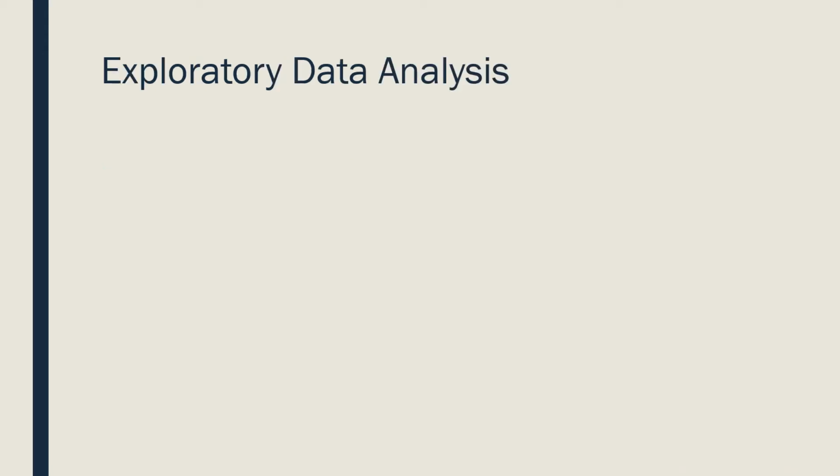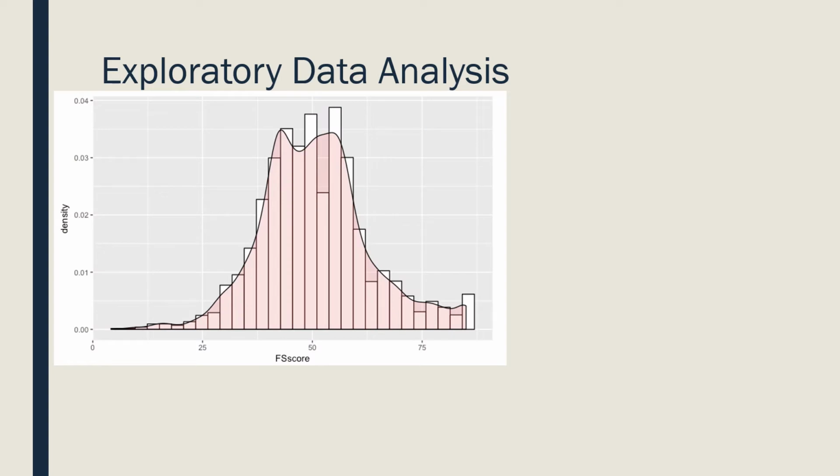Moving on to my exploratory data analysis, I started with just looking at the FS score, or the financial stability score. I used ggplot to make just a histogram here with a density layer over it. And I really am checking to see, is my data potentially normally distributed? I'm hoping it is, because I'd like to do an ANOVA test as I move forward, and looking to see if it turns out to be normally distributed.